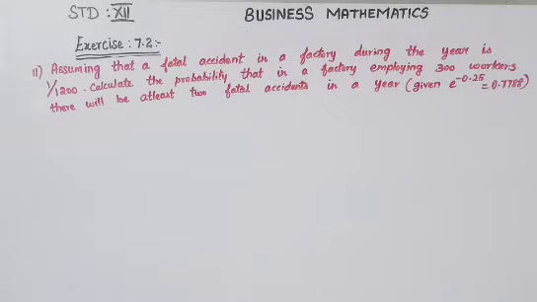12th Business Mathematics, Exercise 7.2, 11th question. Assuming that the probability of a fatal accident in a factory during the year is 1 by 1200, calculate the probability that in a factory employing 300 workers there will be at least 2 fatal accidents in a year, and given your value of e power minus 0.25 is equal to 0.7788.